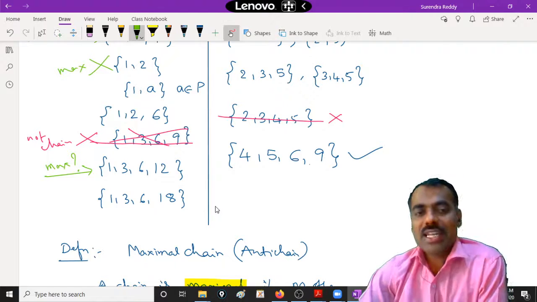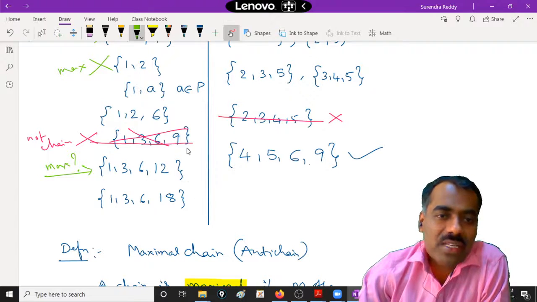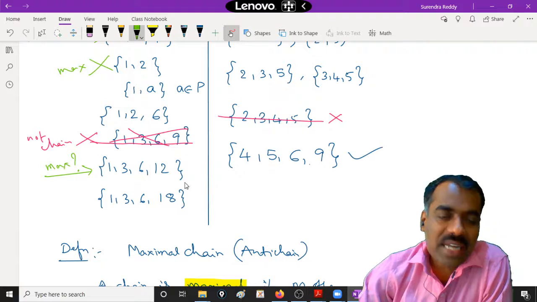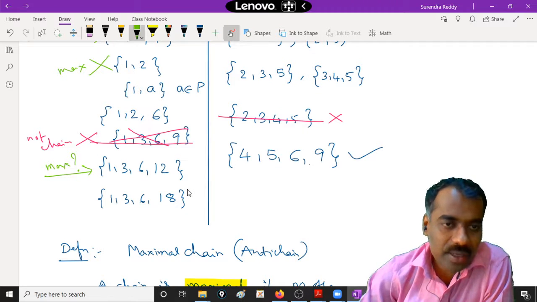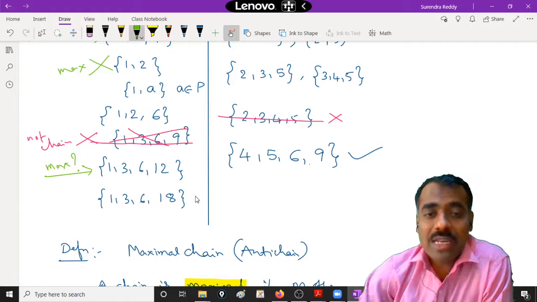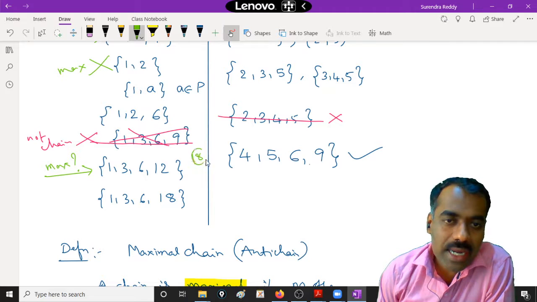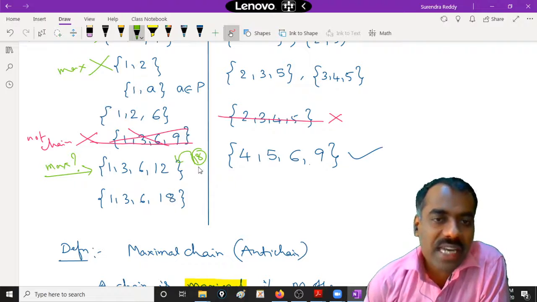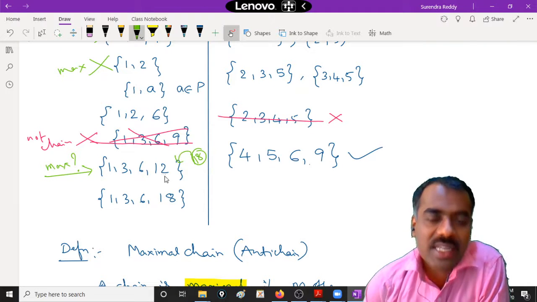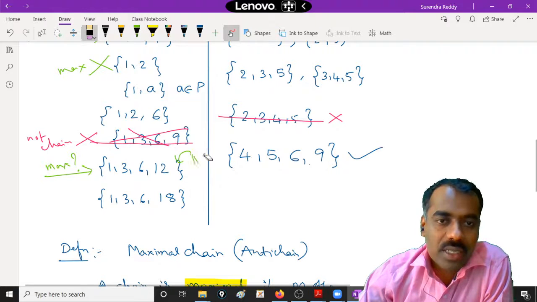The moment you add 18, when 12 is there, it is not a chain. Why? 12 does not divide 18. Are you following? 6 divides 18, yes, but for a chain, any two elements should be comparable. So if you add 18 here, then 12 and 18 are two elements which are not comparable. So that 5-element set is not a chain at all, right? So you cannot include 18 whenever 12 is there.